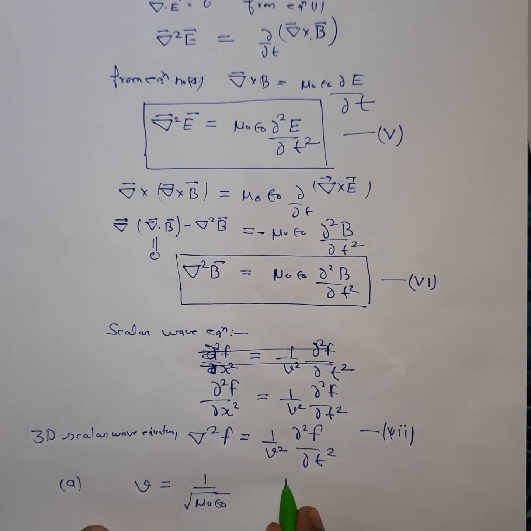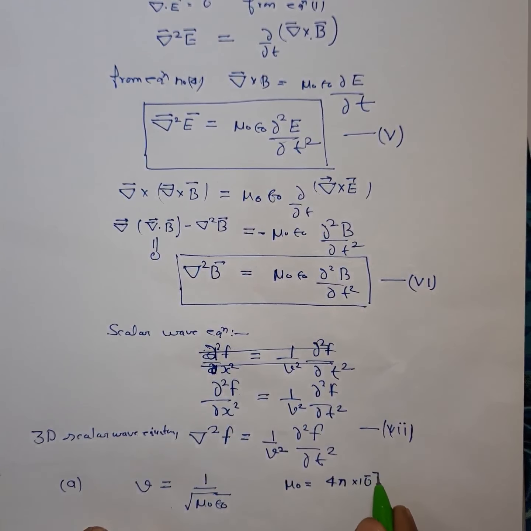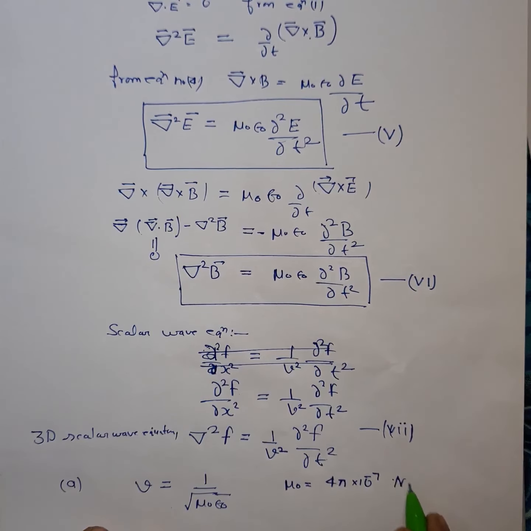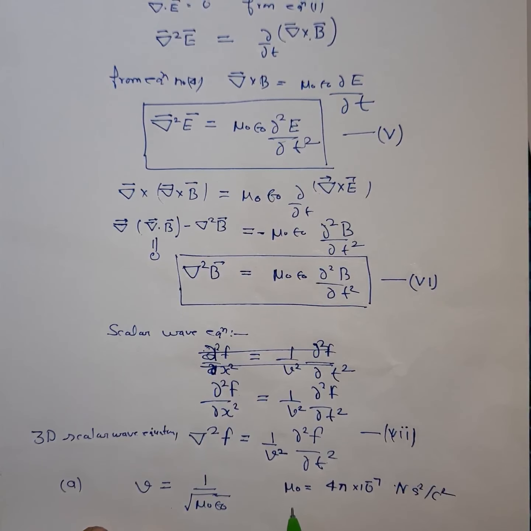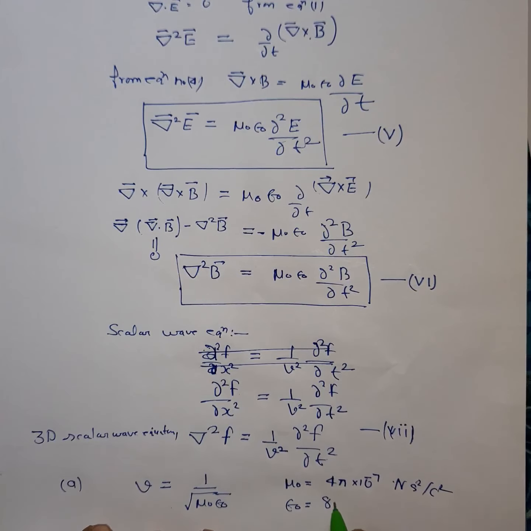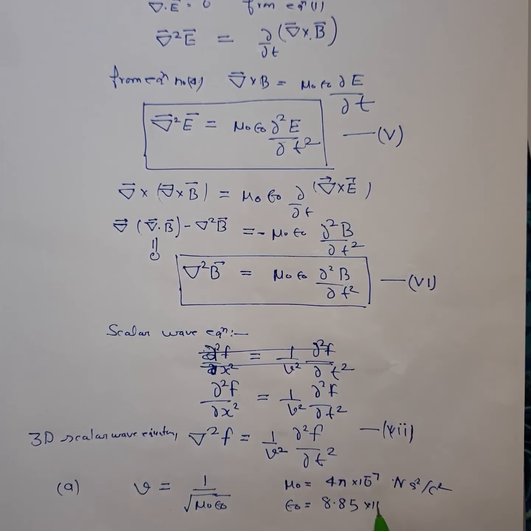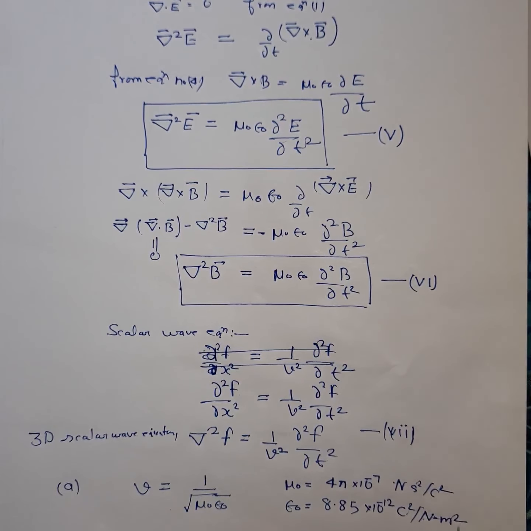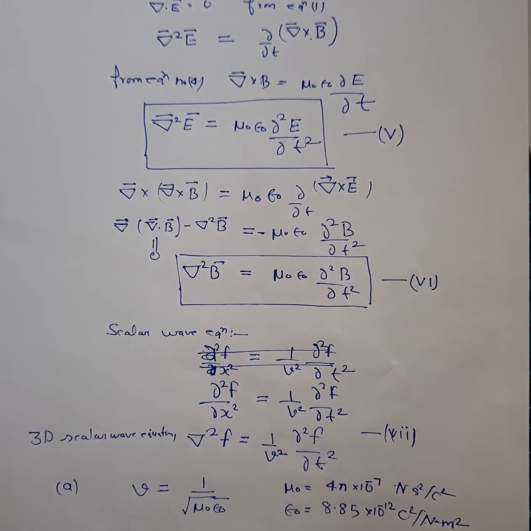And you know that μ₀ is equal to 4π × 10^-7 N s² / C². And ε₀ in SI unit is equal to 8.85 × 10^-12 C² / N m². So this is the value of μ₀ and ε₀ in SI units. We will substitute this in this expression.